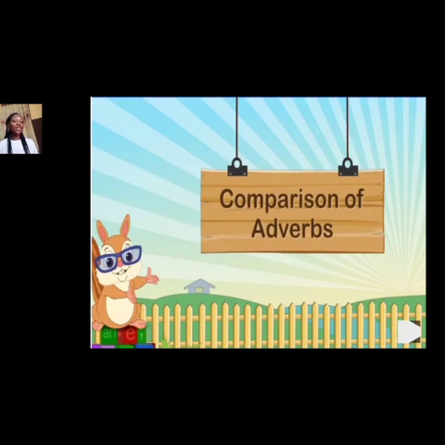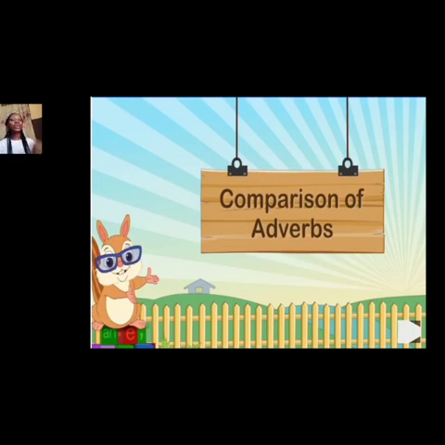So, who can remind us of our last week's topic? Yes, we learned about comparison of adverbs. Today we'll also be looking into the same topic, but now we're going to be learning something different. We'll be learning how to identify regular and irregular adverbs.